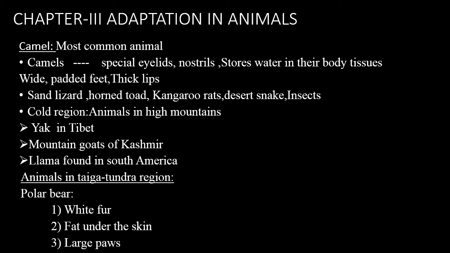Now, animals living in the tundra and taiga region. Example, polar bears. Polar bears living in that cold region must possess some special features. Polar bears have white fur which helps them to blend well in the snow, and a layer of fat under the skin which keeps them warm. They also have large paws that help the polar bear to walk in the snow.